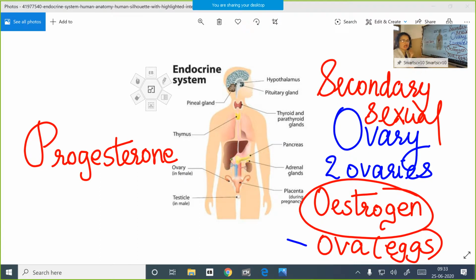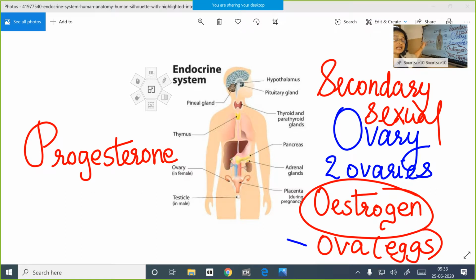Now progesterone we will see. Progesterone stimulates the uterine changes that happen during the menstrual cycle. You know children, every month, in the case of females, the uterine lining becomes highly thickened, with a rich supply of blood vessels, and becomes soft and spongy, in order to receive the zygote. Zygote, you know children, is the single cell formed by the fusion of the egg and sperm. So in order to receive the zygote, every month the uterus undergoes changes.